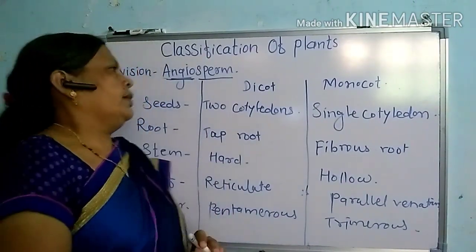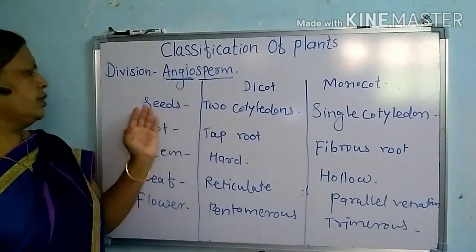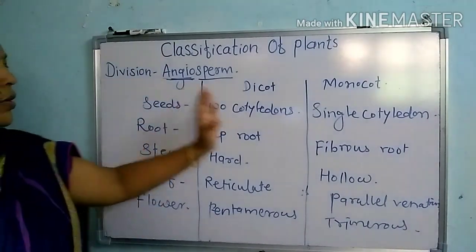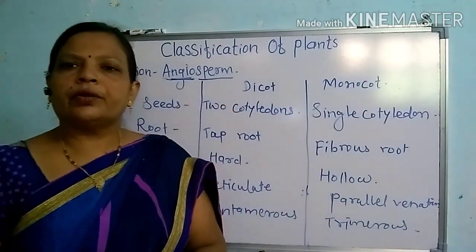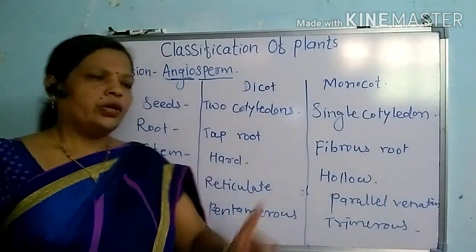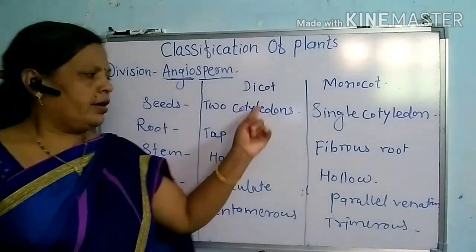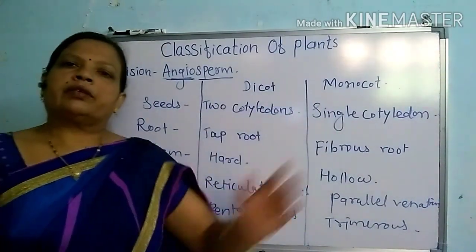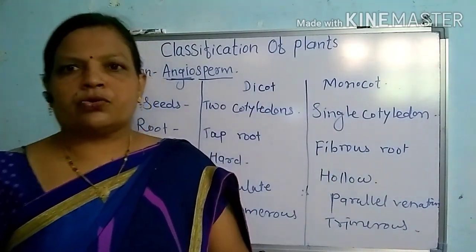and they show the differences among their seed, root, stem, leaf and flower. You have to make such a chart in your notebook and write all this in your notebook. It is already given in the textbook. You can also pause the screen and write it. Whenever our school starts, you should show it.